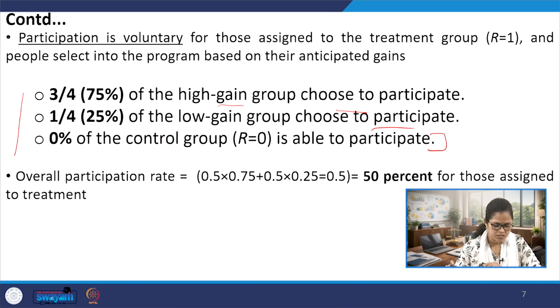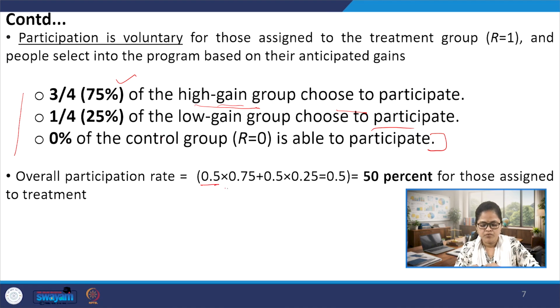Given this information, now we can find out the overall participation rate. From the high gain group, what is the participation? That is 75%, and this constitutes half of the study population.